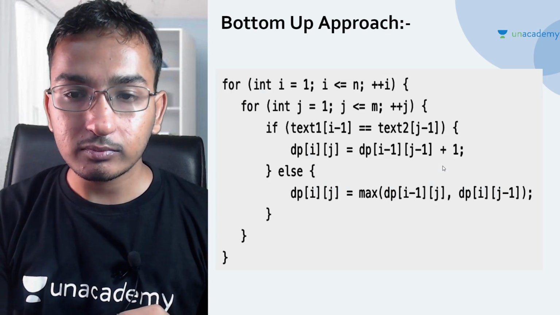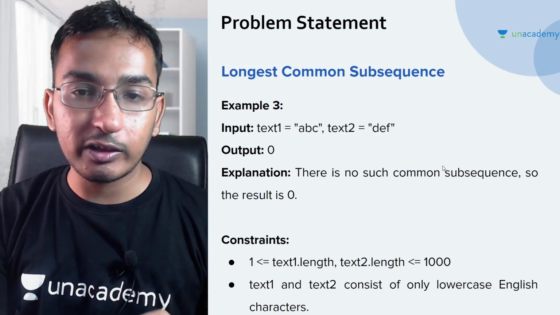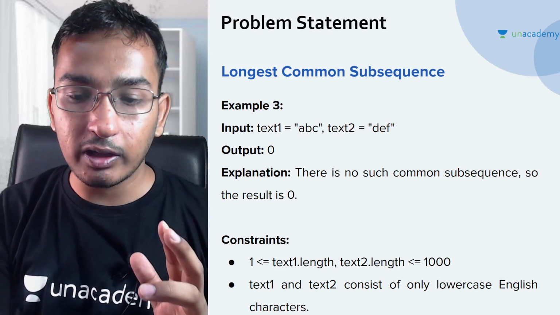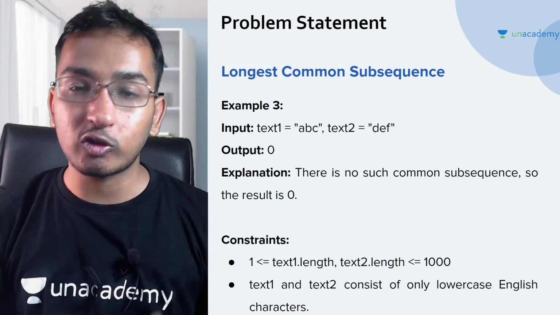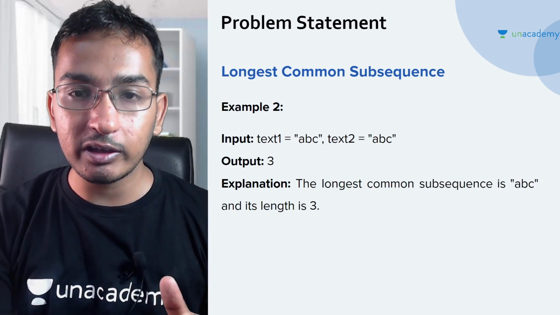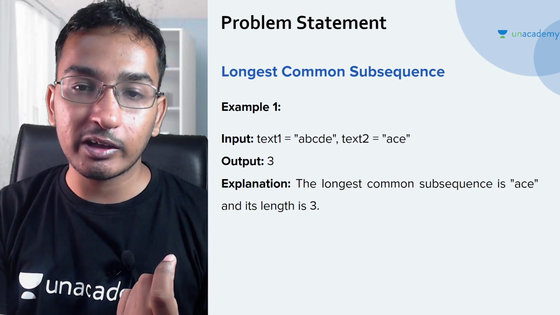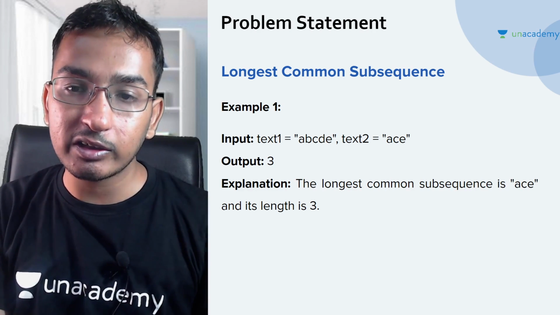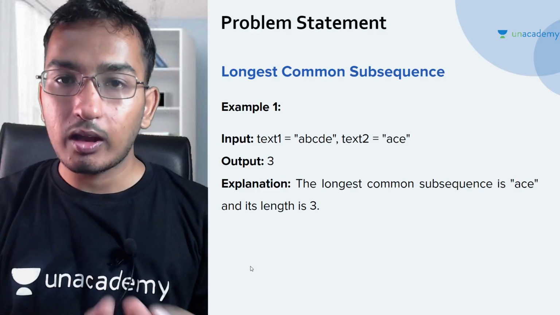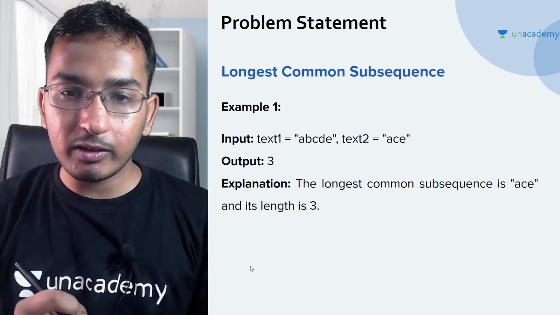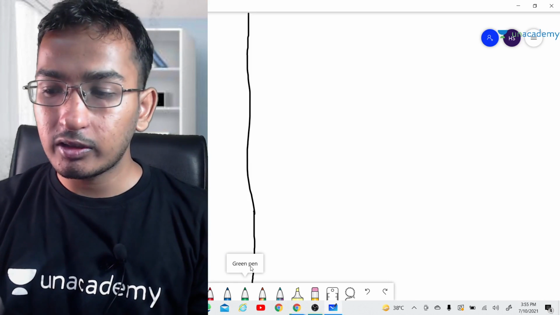Before jumping into the solution and code, I want you to take a pause and think about the problem and the brute force approach first. So what can be the brute force solution?